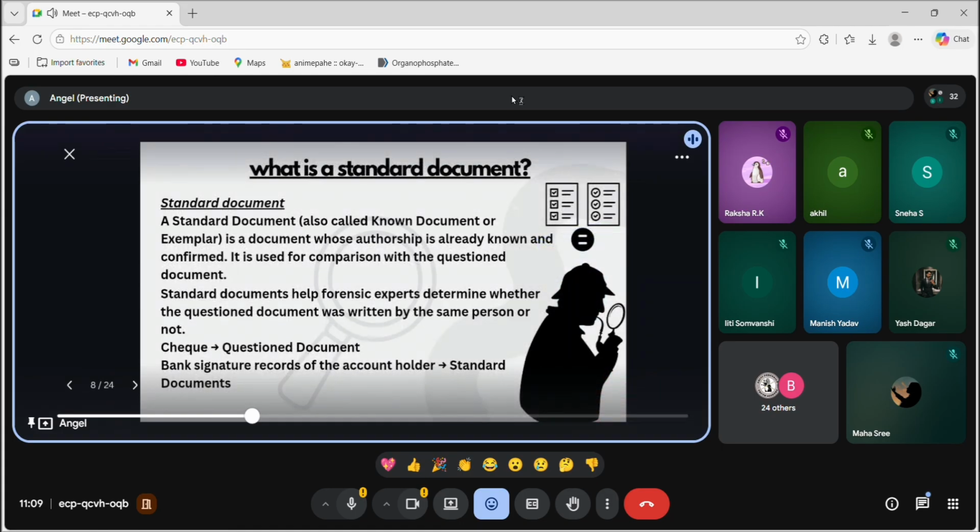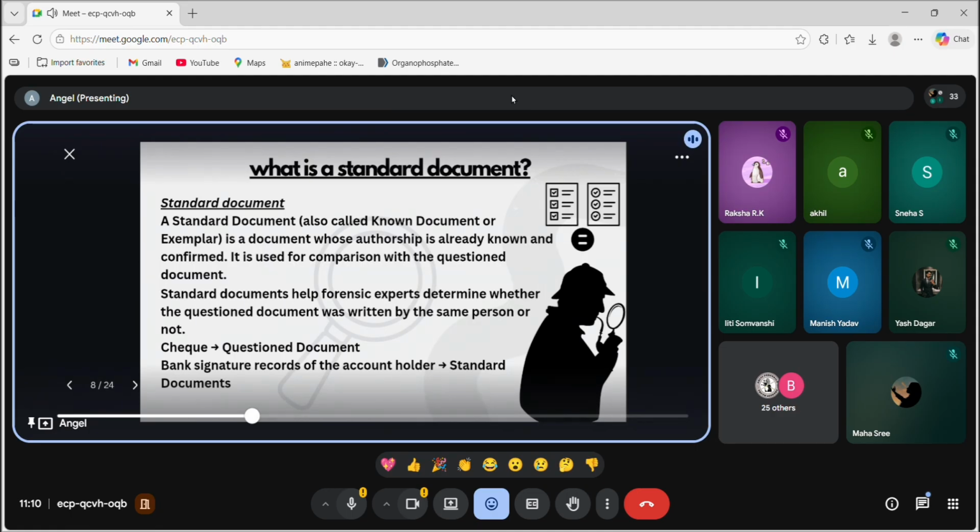Now, what is a standard document? What happens in a forensic investigation when a document is questioned? There must be a certain paper to compare it with, right? If someone writes a suicide note, we take a reference from the past records or past files that he or she must have written. That is called a standard document.